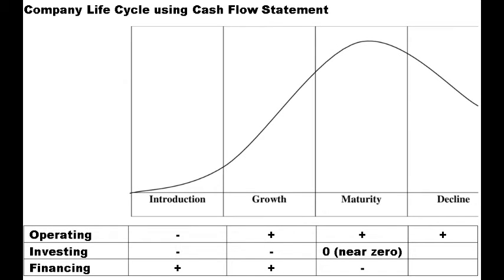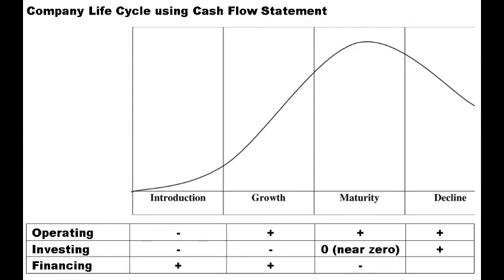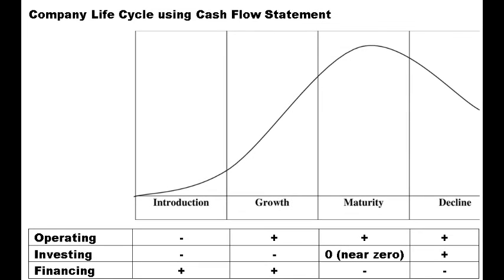For the decline stage, it doesn't mean companies have negative sales, but sales started to decline although they achieved positive cash flow from operating activities. Positive cash flow from investing activities as there is no more purchase of PPE. Negative cash flow from financing activities as companies keep paying high yield dividends to satisfy shareholders and repay loans.